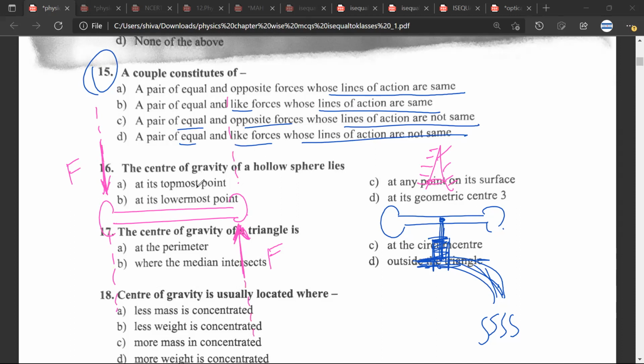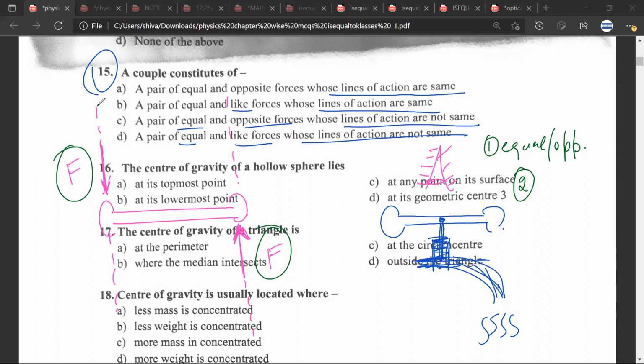Any doubt? No doubt. So one thing that we require is, when we look at this, the force is equal and opposite. Do we agree? Yes, sir. So this is the first condition, equal and opposite. And what is the second condition?